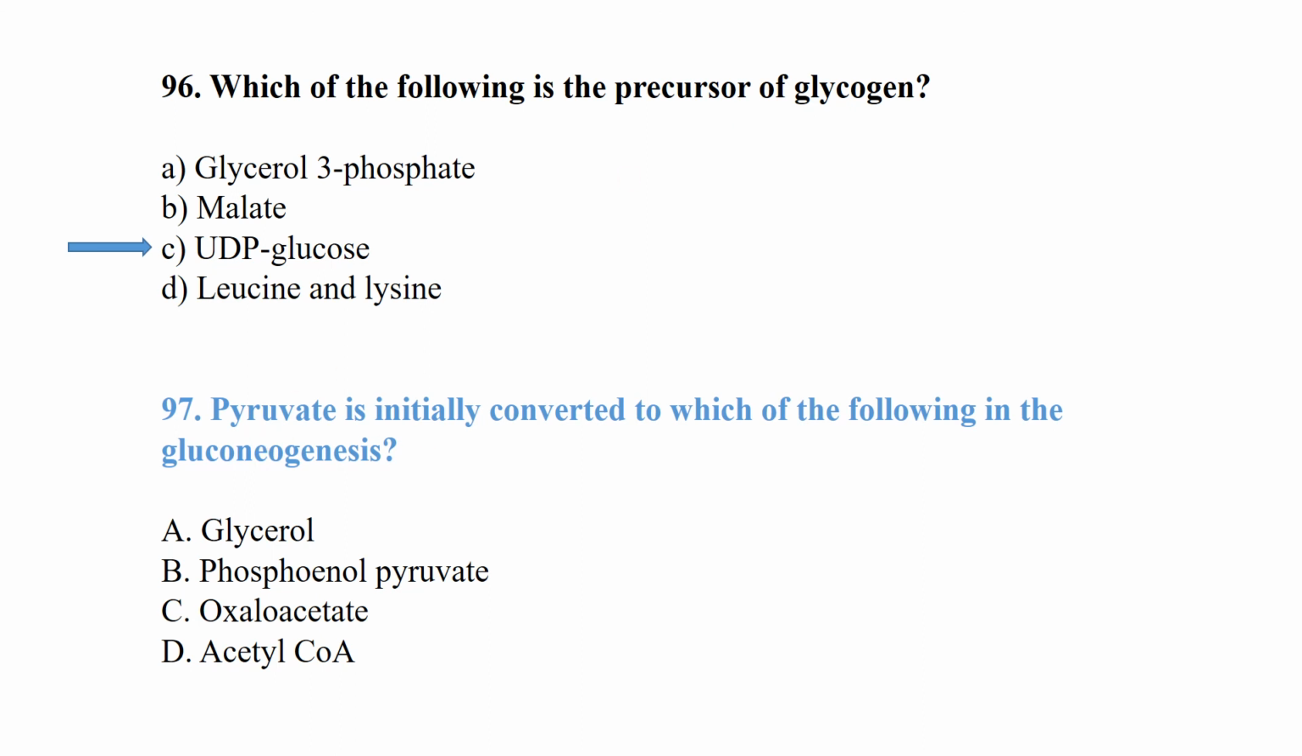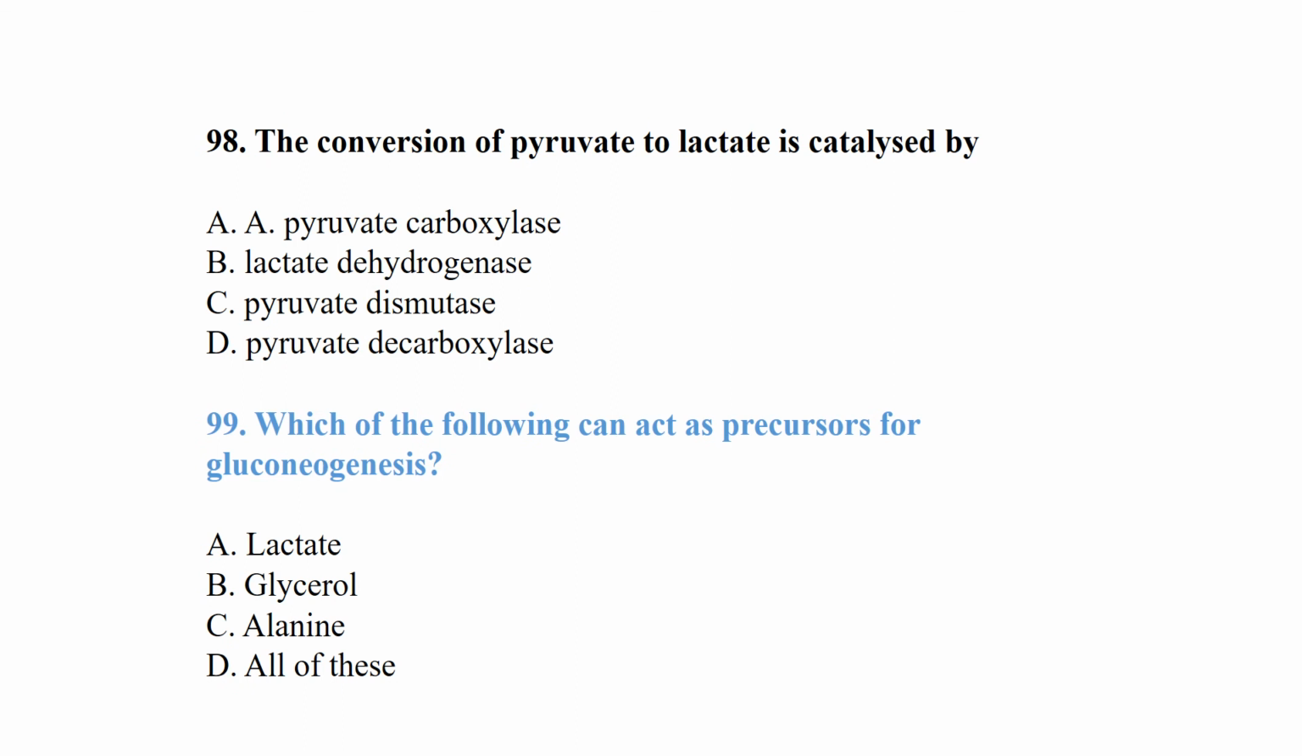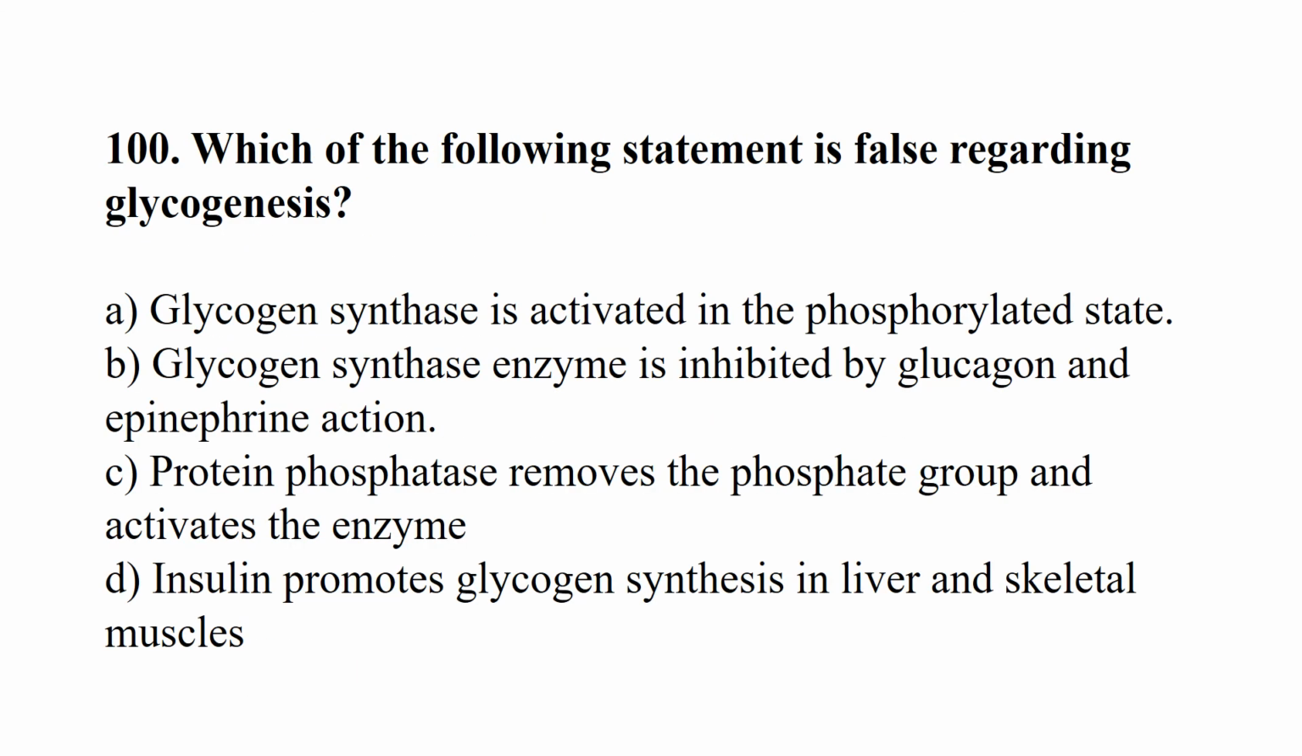Pyruvate is initially converted to which of the following in gluconeogenesis? To oxaloacetate. The conversion of pyruvate to lactate is catalyzed by lactate dehydrogenase. Which of the following can act as a precursor for gluconeogenesis? All of the above: lactate, glycerol, and alanine act as precursors for gluconeogenesis. Which of the following statements is false regarding glycogenesis? Option A is correct. Glycogen synthase is activated in the phosphorylated state. So it is false.